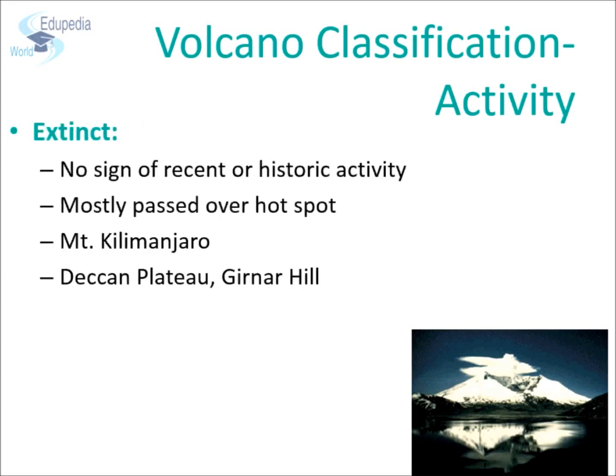Third type of volcano are extinct volcanoes. As the name suggests, these are volcanoes which have not erupted in historic times and will never erupt again. Such volcanoes are usually those which were created when the plate passed over an active hotspot. When the plate is no longer over the hotspot, the eruption dies down. The lava cools down and the volcano does not erupt again.